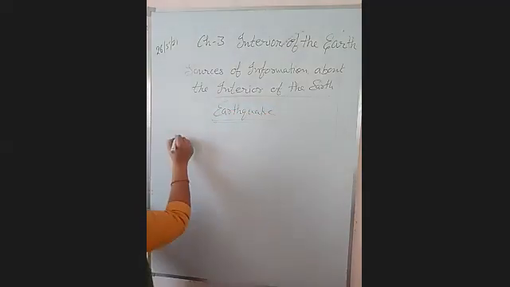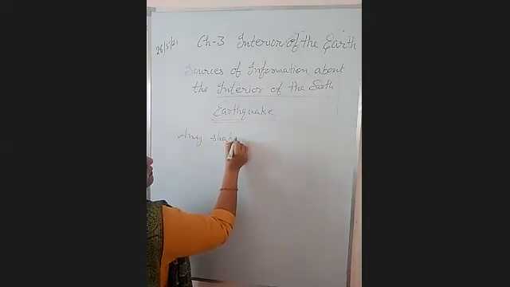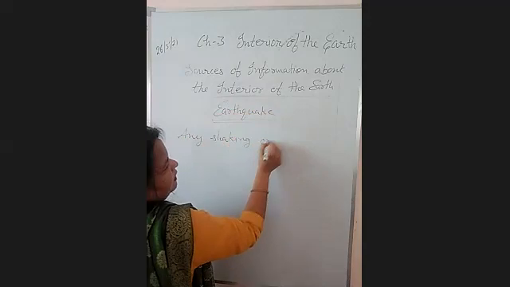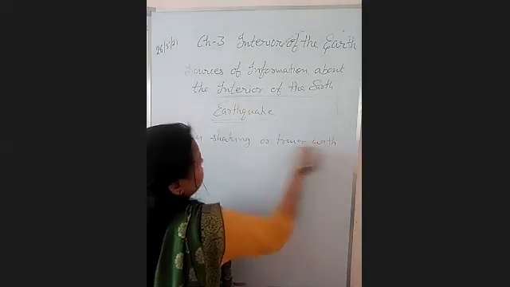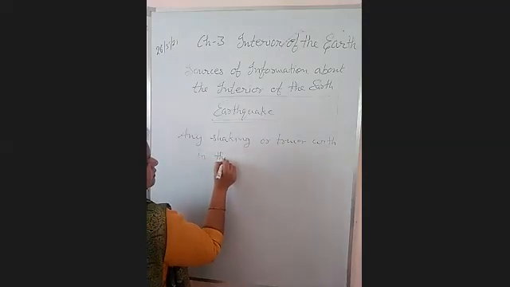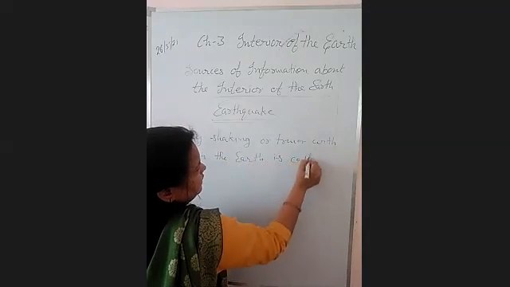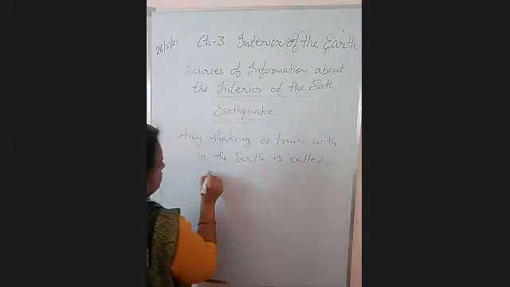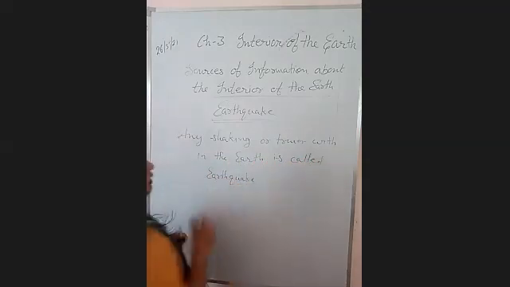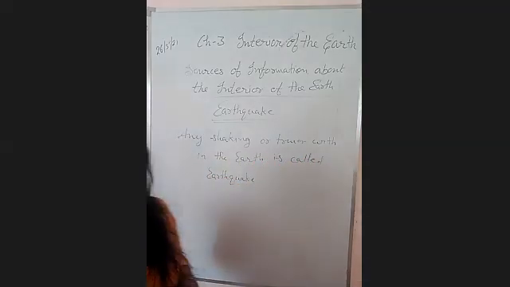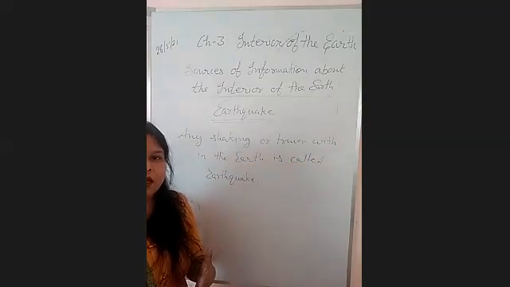Basically, any shaking or tremor within the earth is called an earthquake. If there is any shaking, any tremor in the crust, that is known as earthquake.